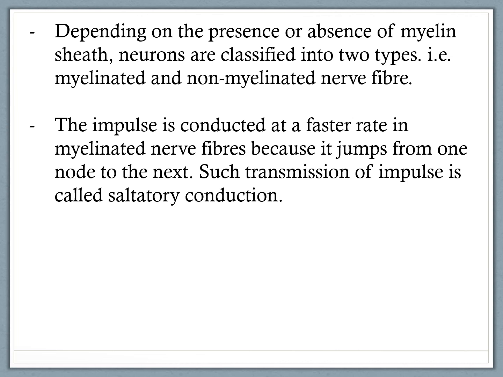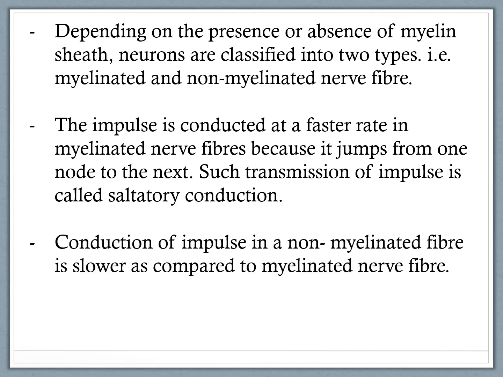The impulse is conducted at a faster rate in myelinated nerve fibers because it jumps from one node to the next node of Ranvier. Such transmission of impulse is called saltatory conduction. So myelinated neurons help in faster conduction of impulses because the impulse jumps from one node of Ranvier to the next node of Ranvier. Conduction of impulse in a non-myelinated fiber is slow as compared to myelinated nerve fiber.